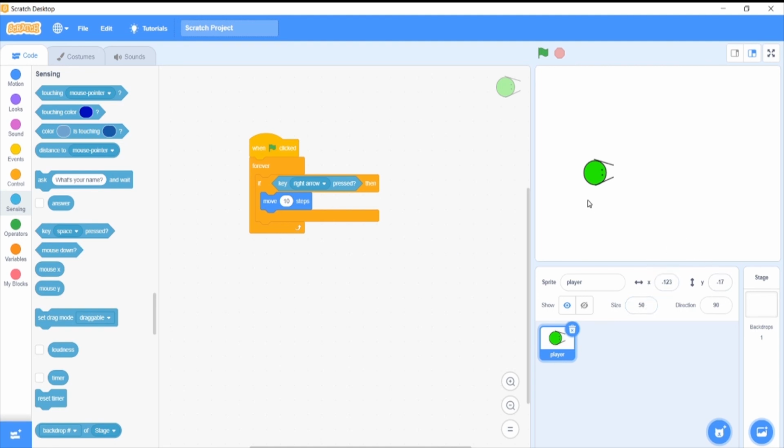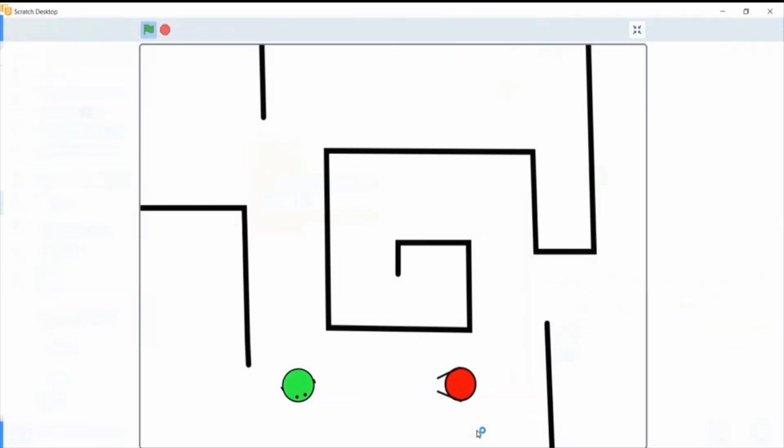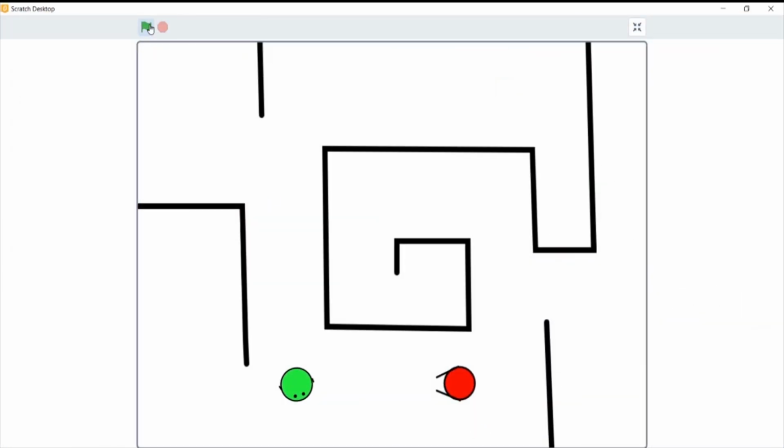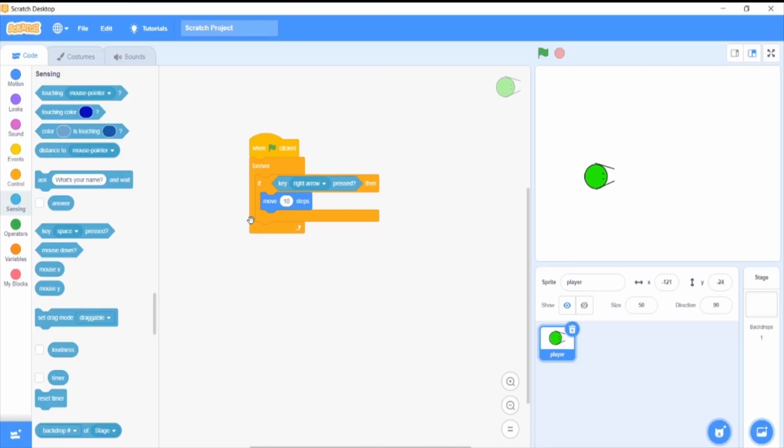Suppose there is one more thing I have done in my program, you can see. Now let me start the program again. See, the character is moving like this. It's rotating and moving forward. So I have not used the Y stuff.